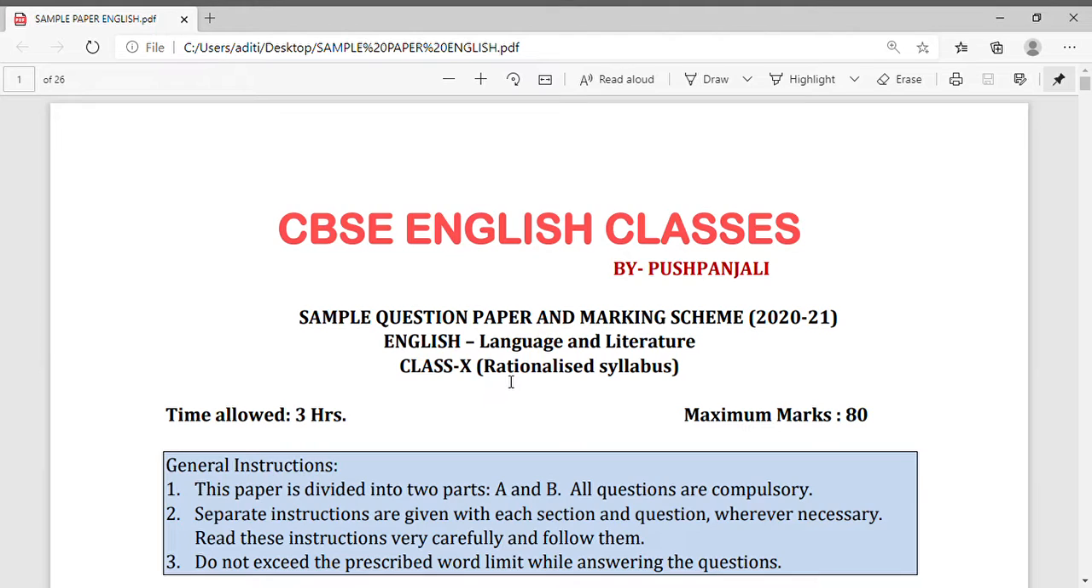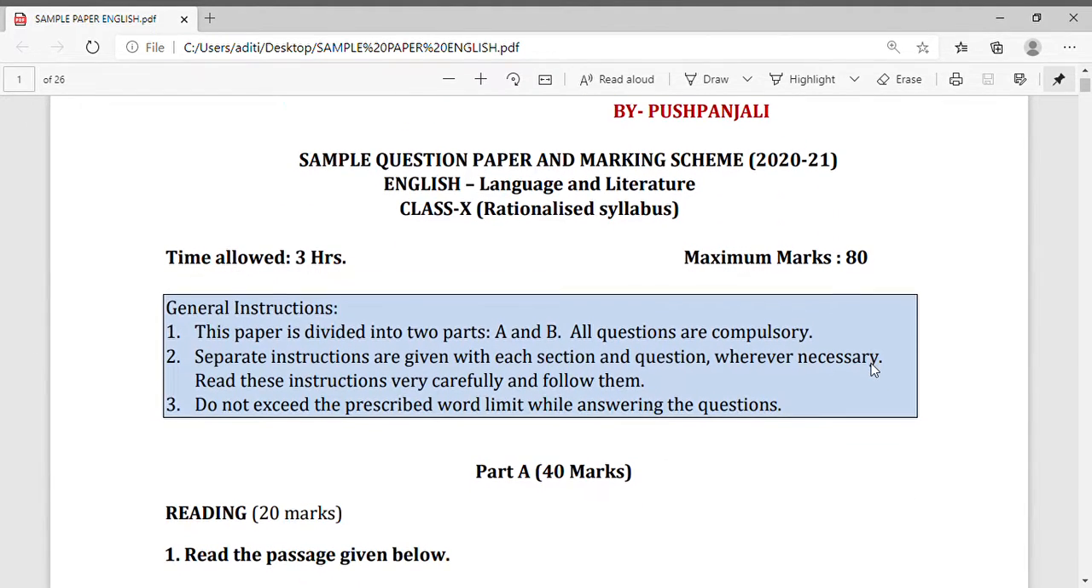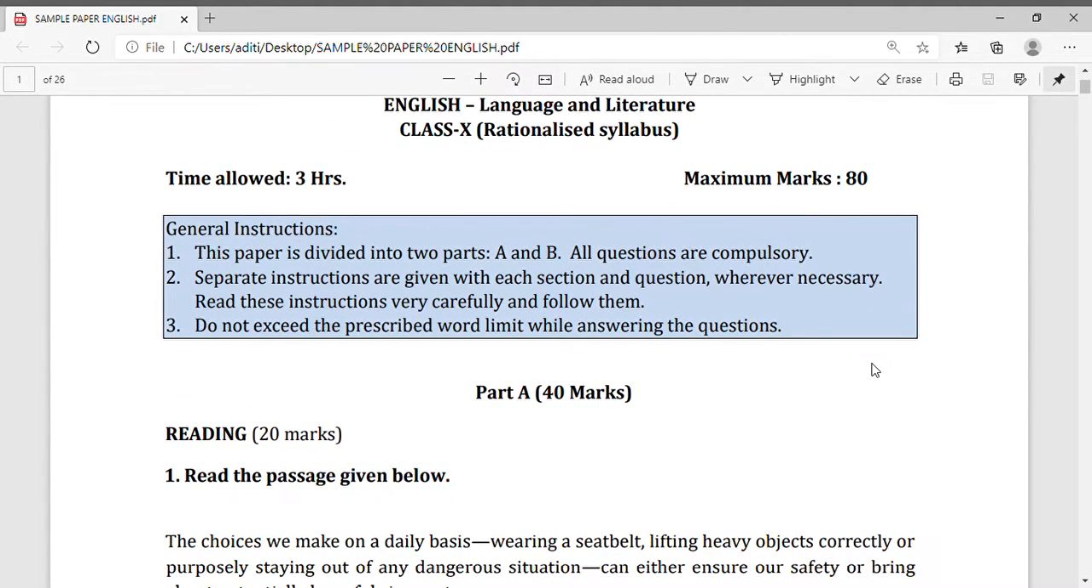Today I am going to discuss the sample questions and marking scheme of 2020-21 English language and literature. As we all know, our syllabus has changed, the new pattern CBSE has introduced. So today I will discuss this. Now you can see here the time allowed is 3 hours and maximum marks is 80. Okay. Now general instruction is given.